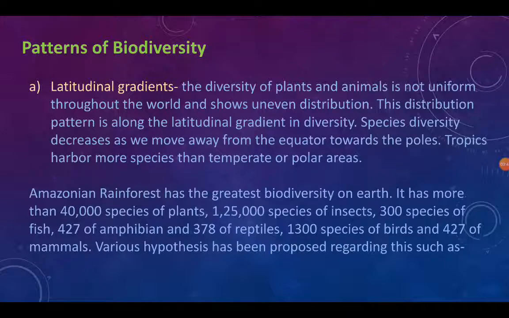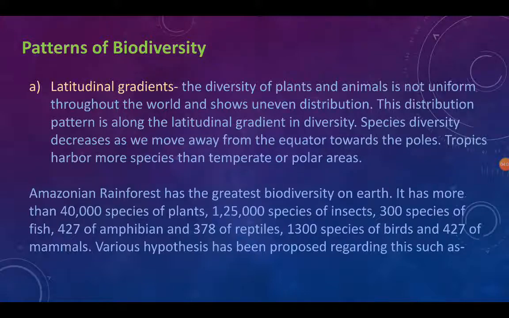The diversity of plants and animals is not uniform throughout the world and shows uneven distribution. This distribution pattern is along the latitudinal gradient in diversity. Species diversity decreases as we move away from the equator towards the poles. Tropics harbor more species than temperate or polar areas.